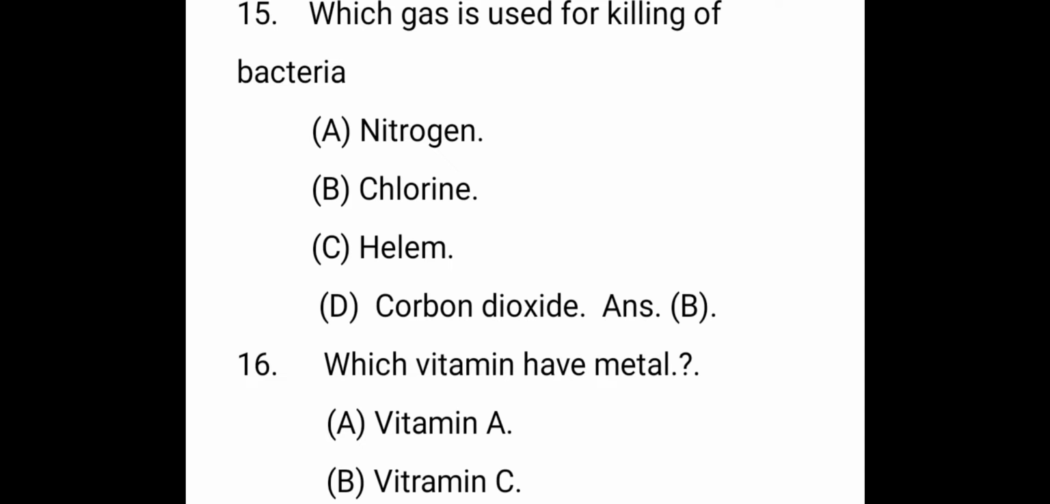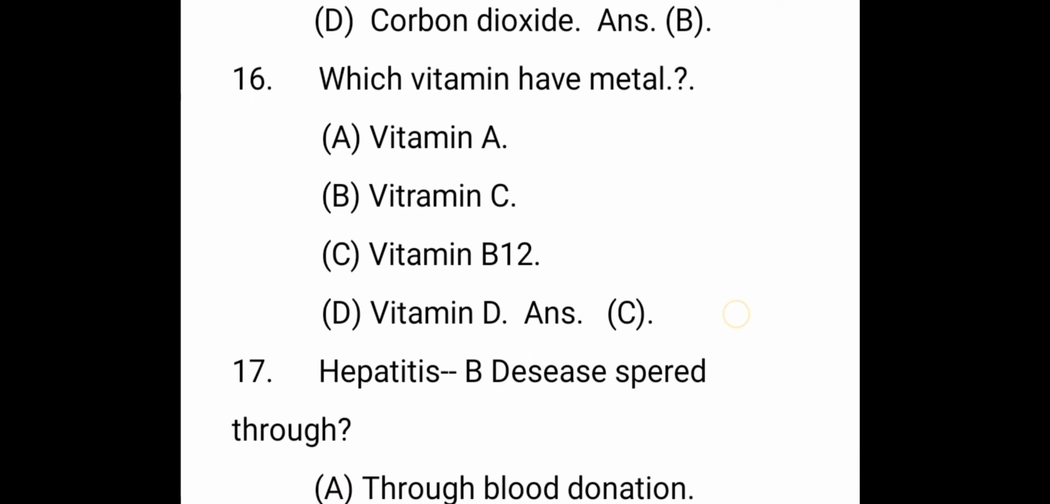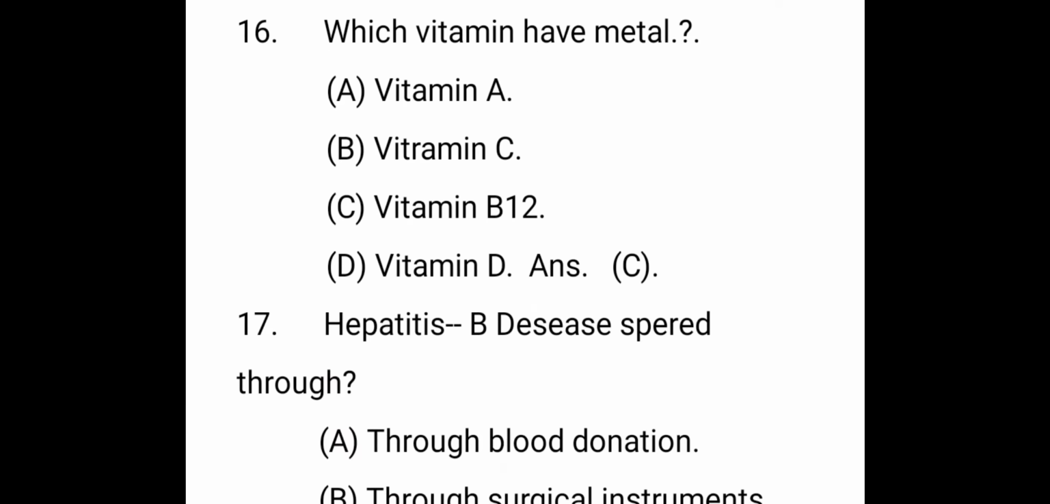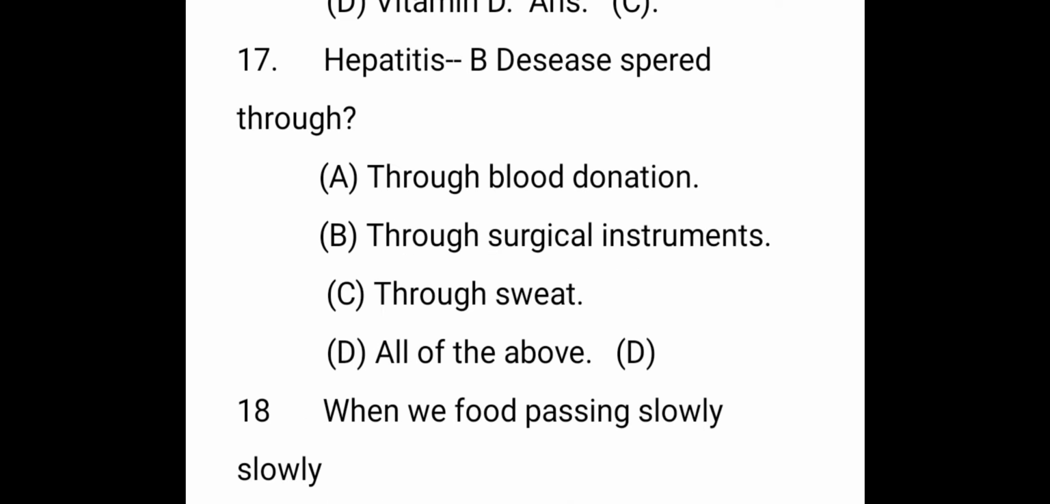The next question. Which gas is used for killing of bacteria? The right answer is B, chlorine. The next question. Which vitamin has metal? The right answer is C, vitamin B12. Hepatitis B disease spreads through. The right answer is D, all of the above: through blood donation, through surgical instruments, through sweat.